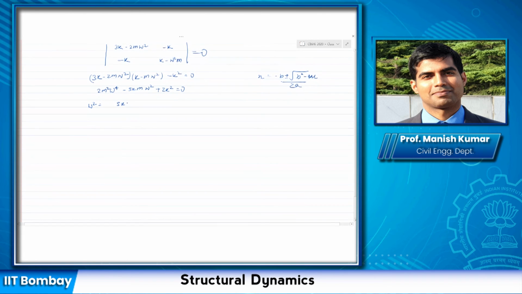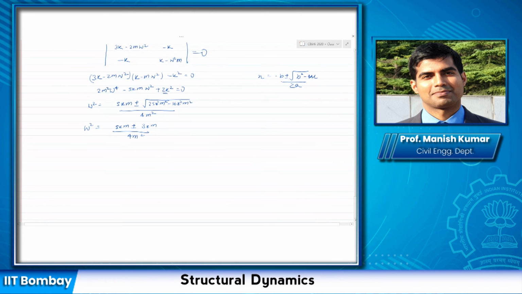So I'm just writing that: minus b, so 5 km, plus minus under root 25 k square m square minus 4 times 2k square and 2m square. So this is 16 k square m square, divided by 2a, which is 2 times 2m square, so 4m square. So omega square I get as 5 km plus minus, this would be 9k square m square, so that would be 3 km, divided by 4 m square.